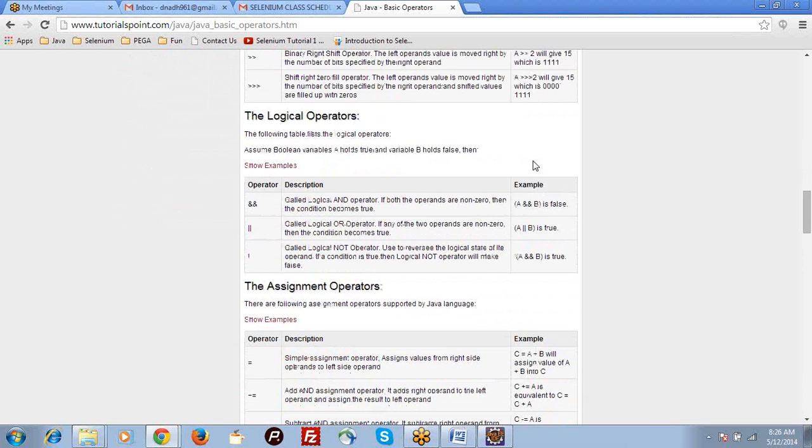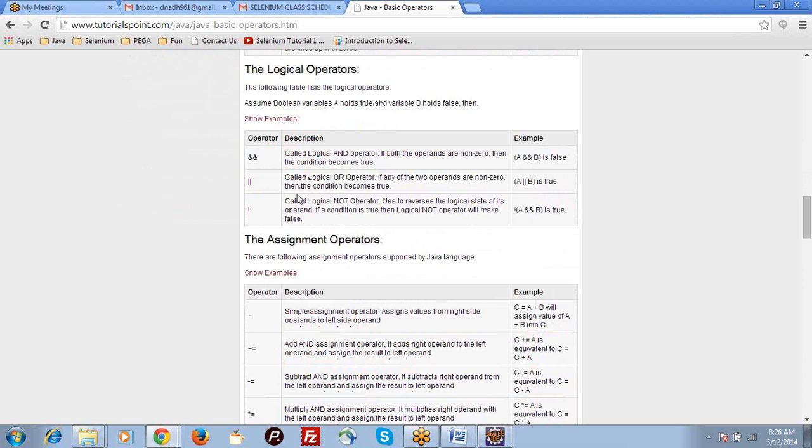Now, logical operators. In logical operators, double AND and double OR will come. So here I need to tell one more topic. We have seen AND, right? That is also used to take a decision based on two decisions. Like if I give true or false, you should return either true or false using some operator.